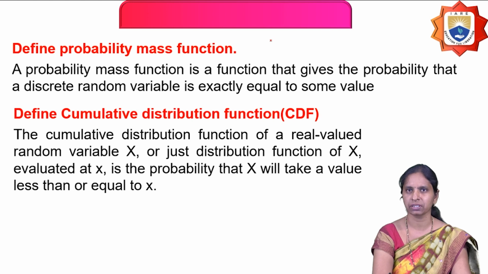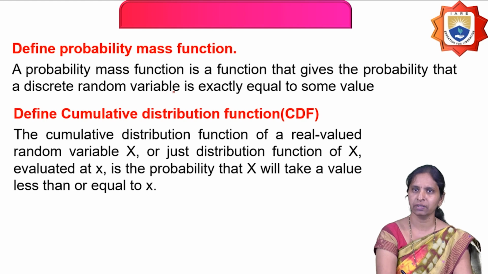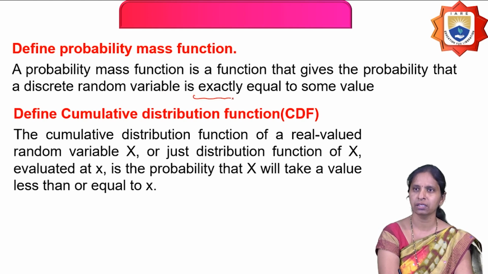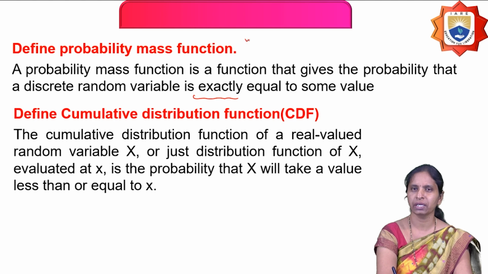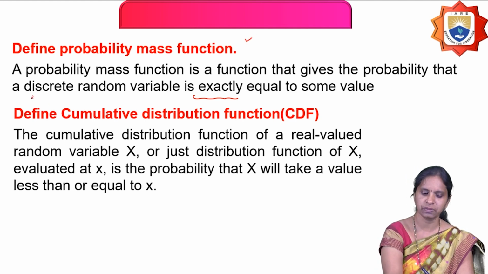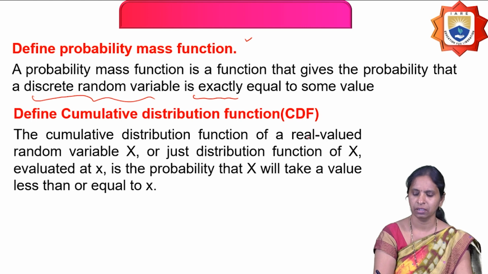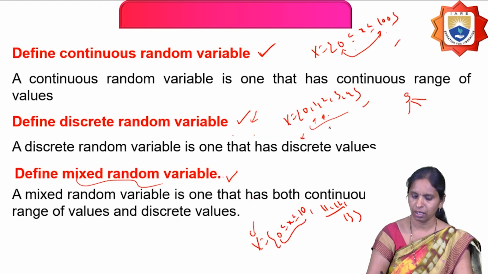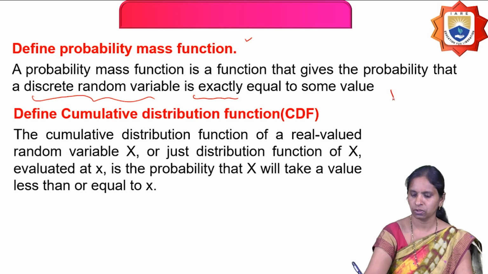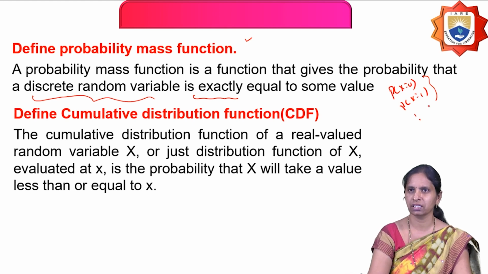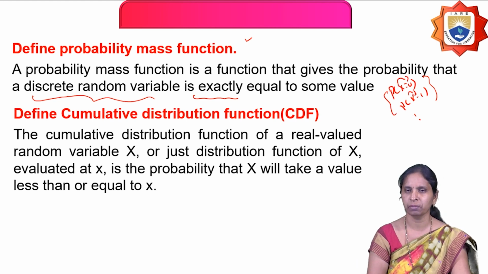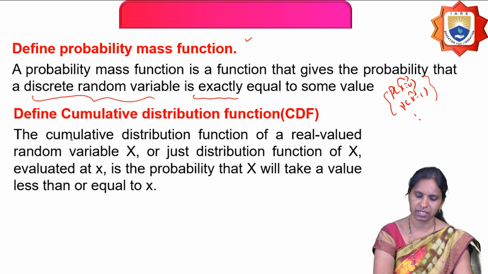And the next definition is: define probability mass function. A probability mass function is a function that gives the probability that a discrete random variable is exactly equal to some value. It is called the probability mass function. The probability mass function is applied to discrete random variables. For example, here I have given P of x equals 0, P of x equals 1, and so on. The probability that a discrete random variable exactly takes a value is called the probability mass function.